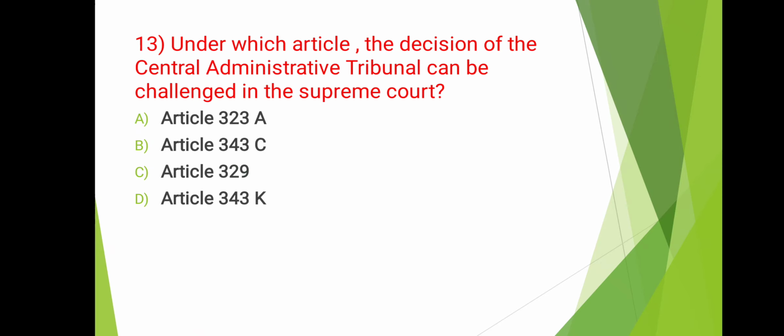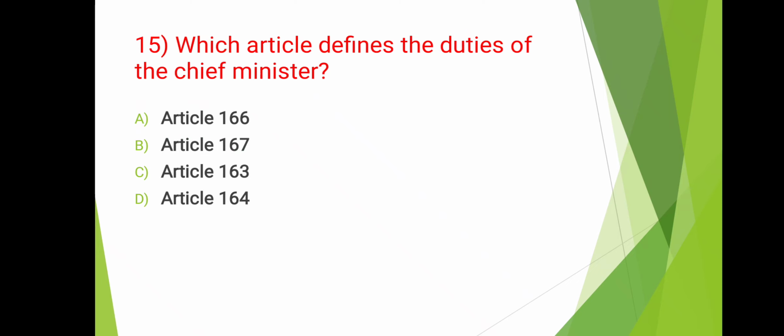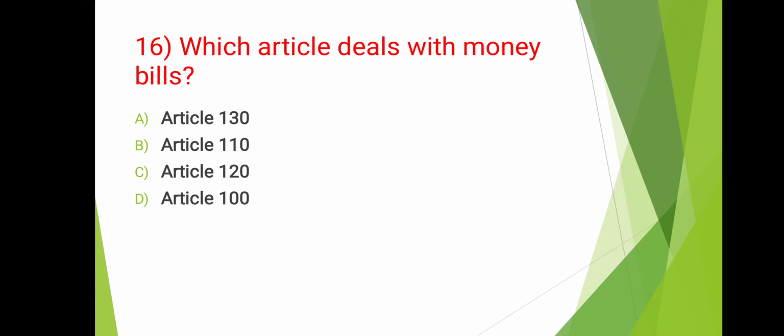Next, under which article the decision of the Central Administrative Tribunal can be challenged in the Supreme Court? Answer is 323A. Next, under which article the fundamental rights of the members of the armed force be specifically restricted? Answer is Article 33. Which article defines the duties of the Chief Minister? Answer is Article 167. Next, which article deals with the money bills?